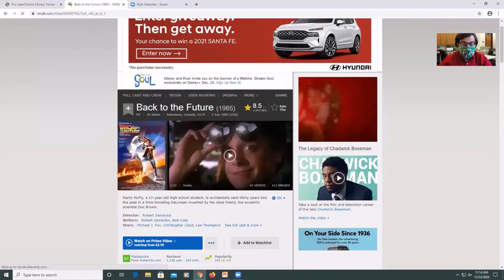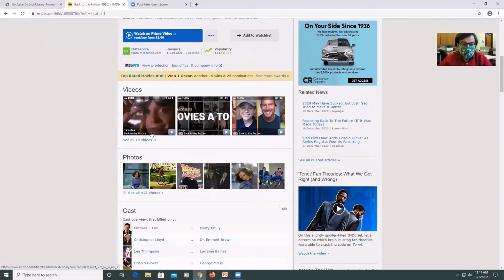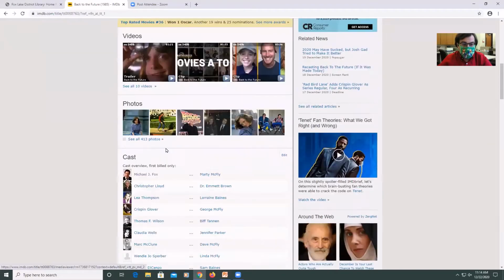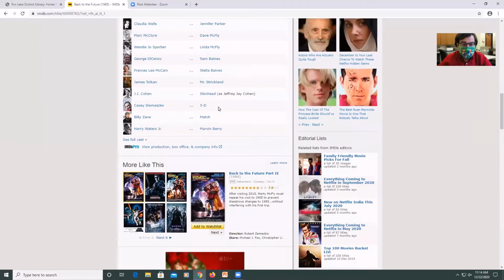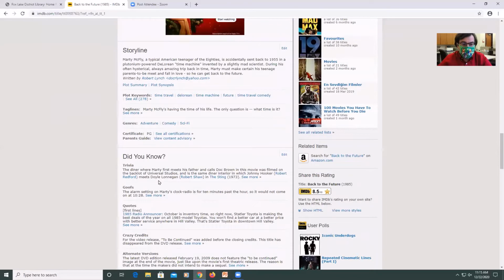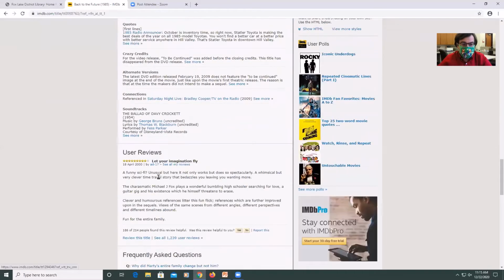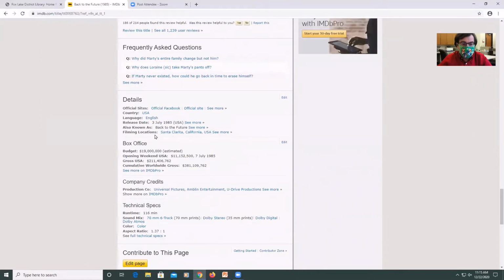And it'll bring up the title, a description, some photos from the film, who the actors and cast were in the film, the storyline, some trivia, some user reviews, and just some general details.